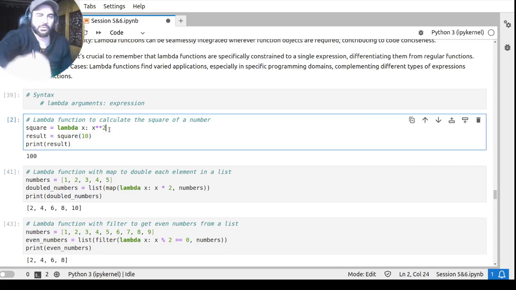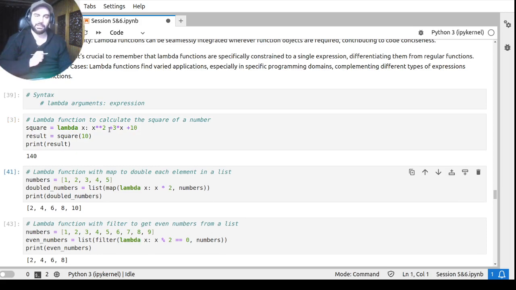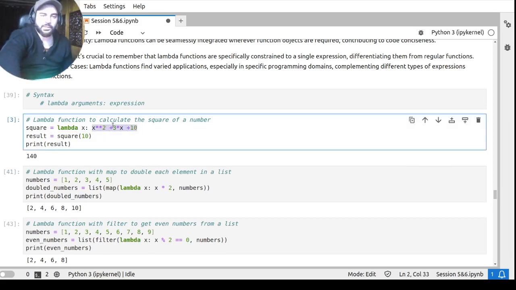If I want not just to compute the square, but the square plus 3 multiplied by x, whatever value, plus 10, I want to create an expression of some sort. So here if I give the value 10, you can see it will evaluate to 140. So here this is your expression, this is the argument before the colon, and here it is preceded with lambda. Lambda means it's an anonymous function. Am I clear with these anonymous functions?